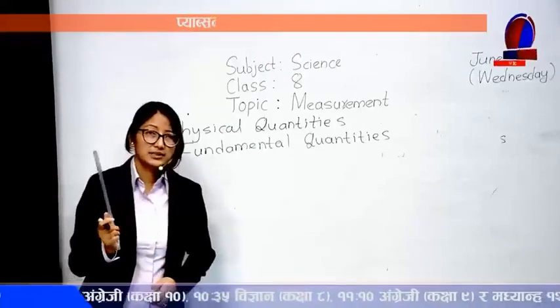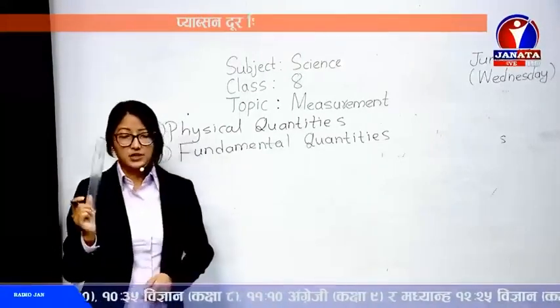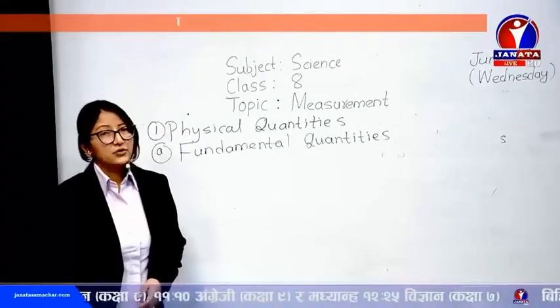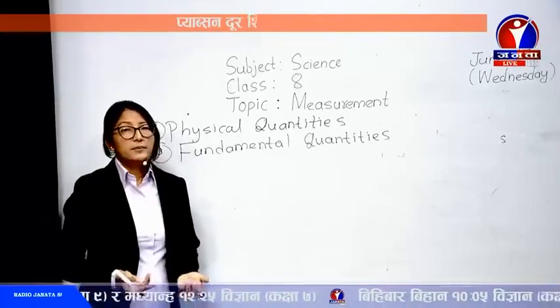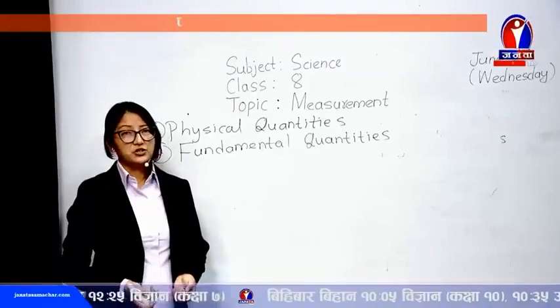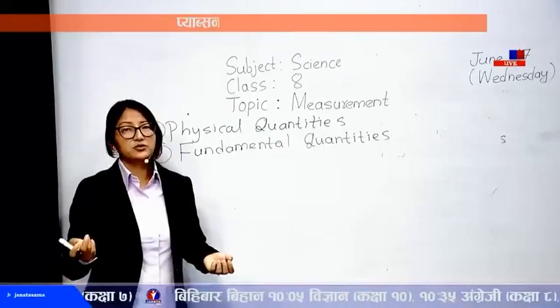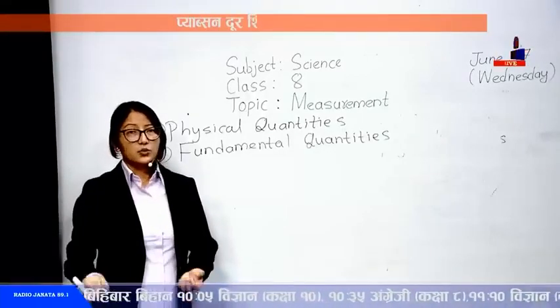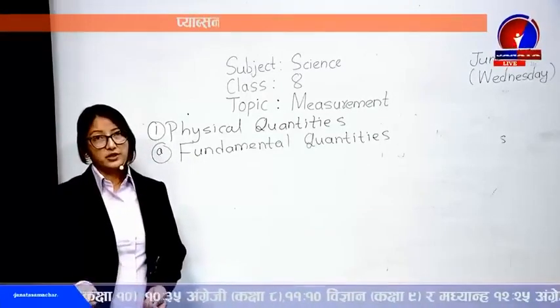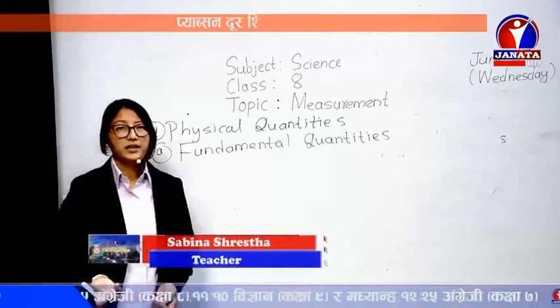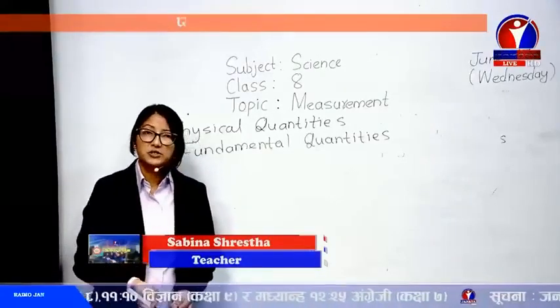I will use the measuring scale, the measuring tape. We can measure length very easily. And if you want to measure mass, it can easily be measured using a beam balance, pan balance or physical balance. Different balances are the weighing balance and all. These can easily be measured. Time: a watch is there, a clock is there, different types of clocks. And if you want to measure temperature, a thermometer is there.